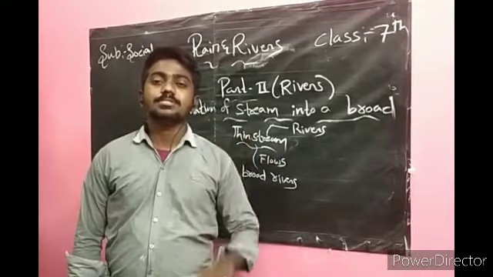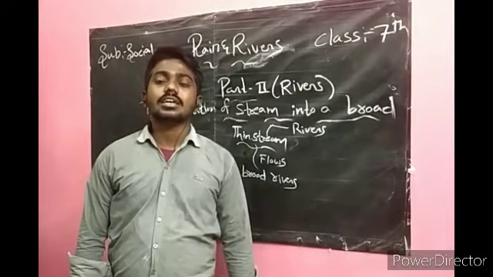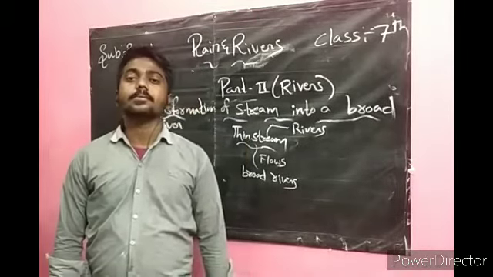Small streams which are joining with large rivers are called tributaries.